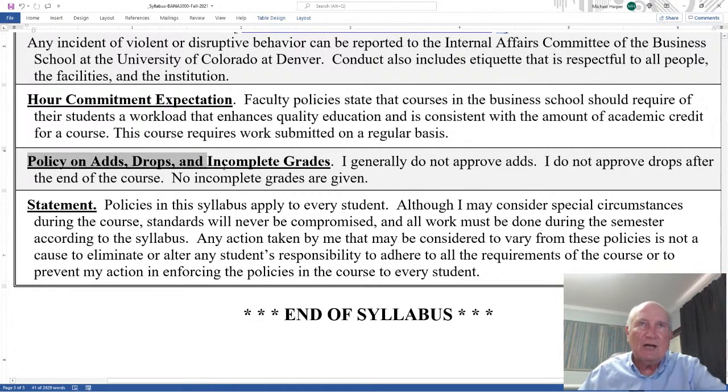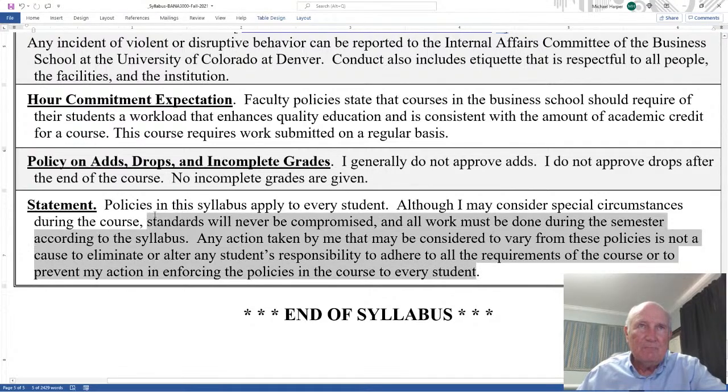Policies on adds, drops, incomplete grades. Generally, I do not approve adds. Rare cases I may, but usually I don't. And I don't just approve them just because you ask. I do not approve drops after the end of the course. If you take the course, you take the grade. No incomplete grades are given, period.